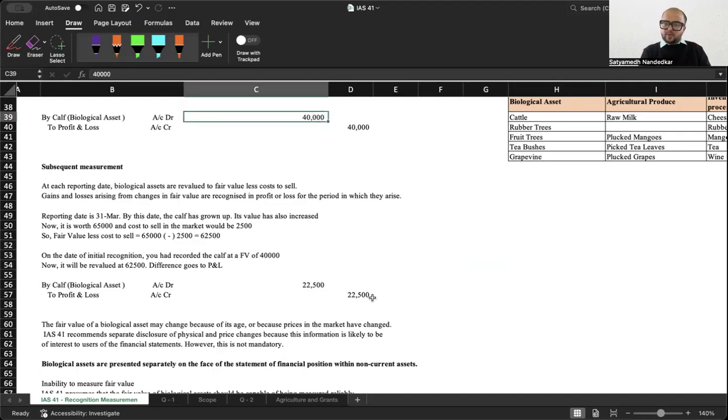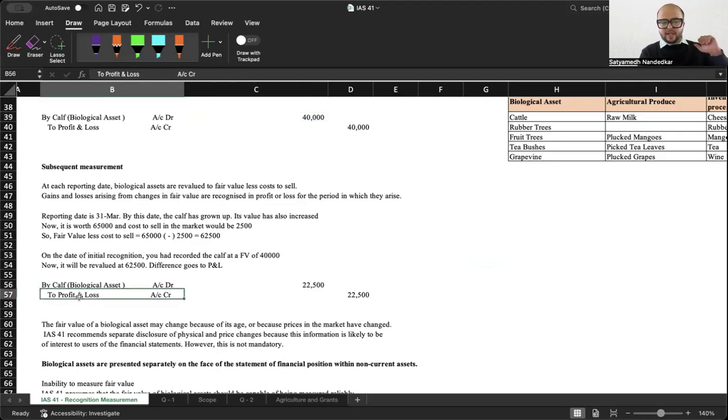I have to revalue this asset in my books of accounts. Debit the biological asset, credit P&L account. At the time of initial recognition also, whatever gain you had was also